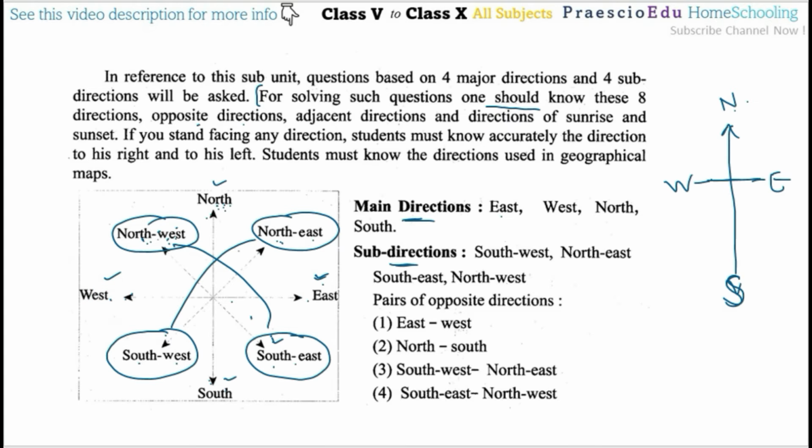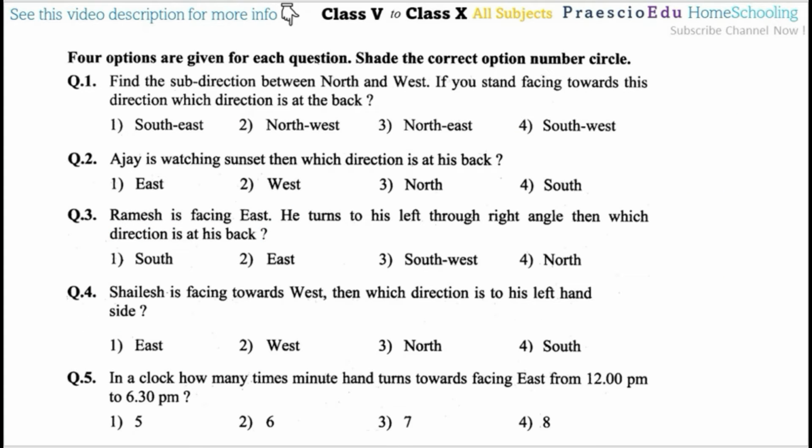Now we are going to see some examples. Now there is a common instruction. Four options are given for each question. Shade the correct option's number circle, meaning we have to choose the correct option and submit it, or we can say make the shading in our OMR sheet in the exam.